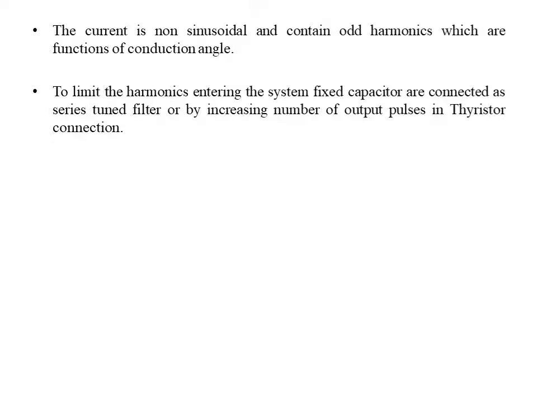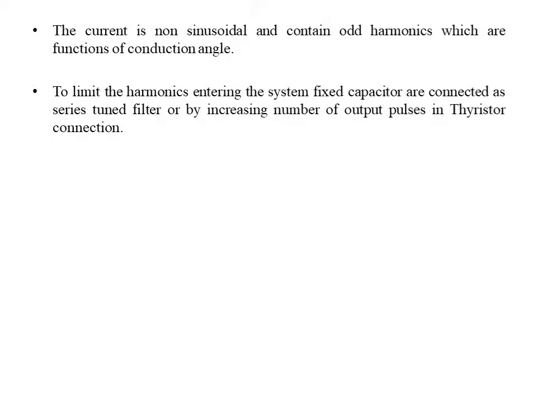And if I connect the capacitor in series with the thyristor, as we have seen in the case of series controllers, the capacitor has its own reactance, and this capacitor reactance reduces the impedance of the transmission line. And if it reduces the impedance of the transmission line, the voltage stability limit increases and the harmonics get reduced.